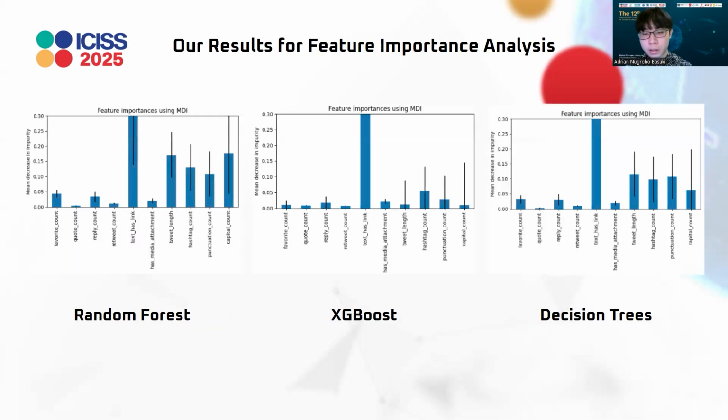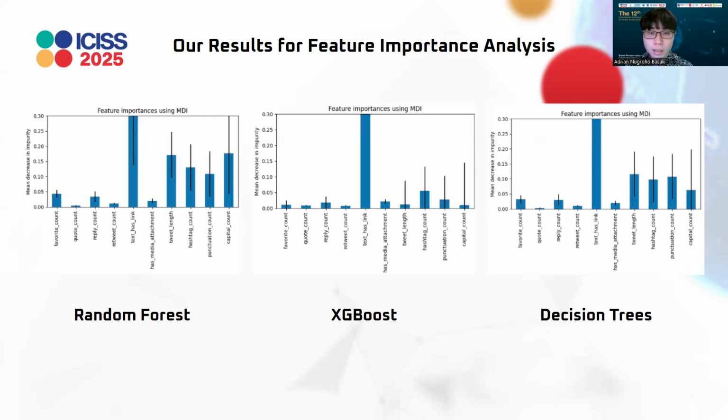And aside from the results for our machine learning models, for the accuracy and other scores, we also tested the feature importance analysis using MDI, or mean decrease in impurity, which computes the reduction in impurity contributed by all splits for a certain feature in the decision tree. So it only applies for the decision tree based machine learning models.